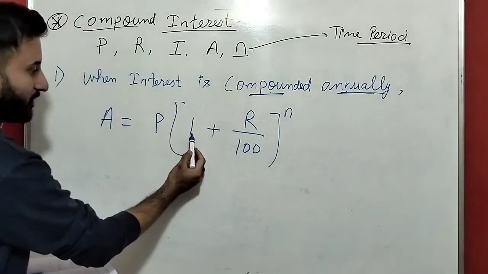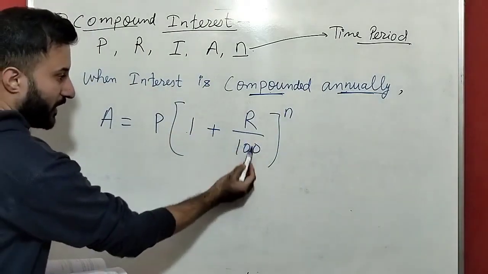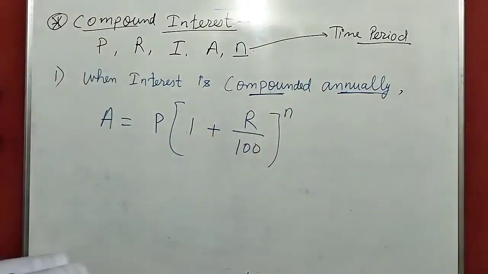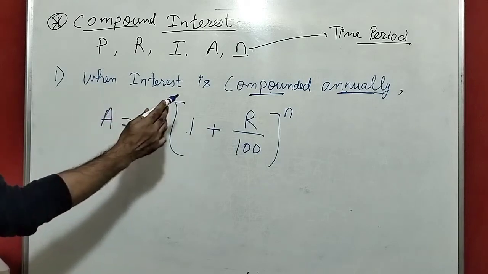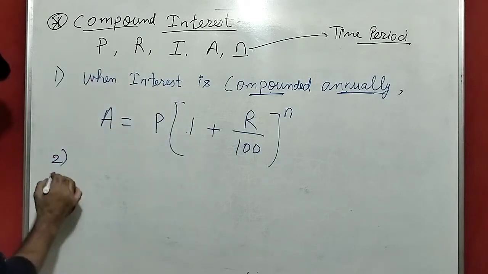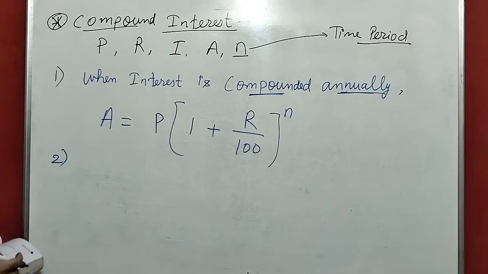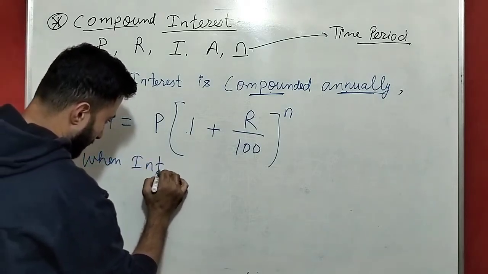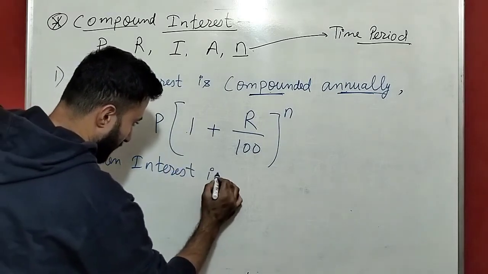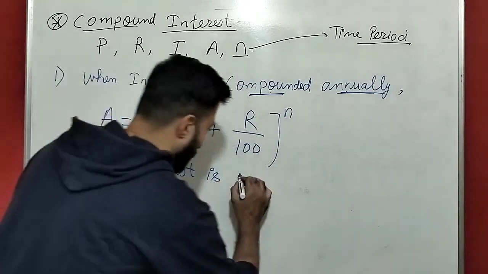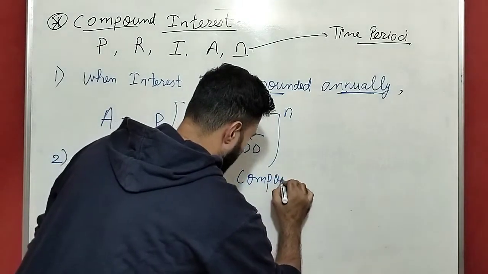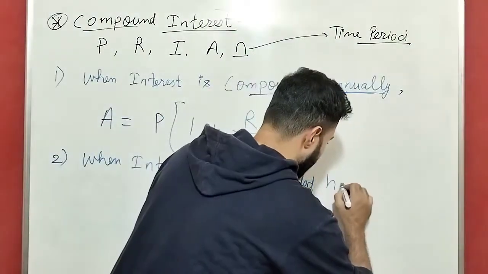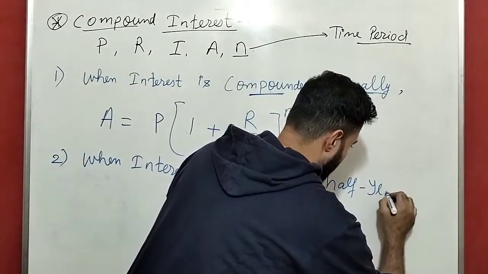So principal into this, this is separate, 1 plus r by 100, power n. n is the time period. First, when interest is compounded annually. Second, when interest is compounded half yearly.